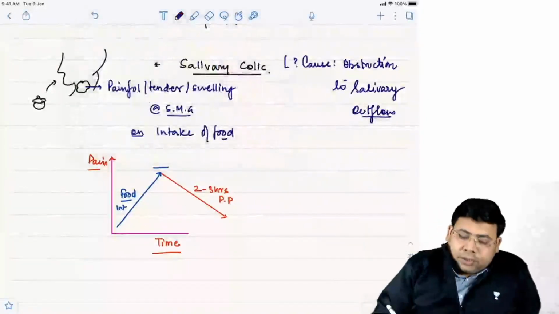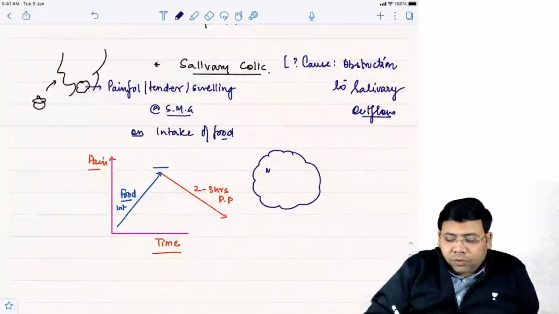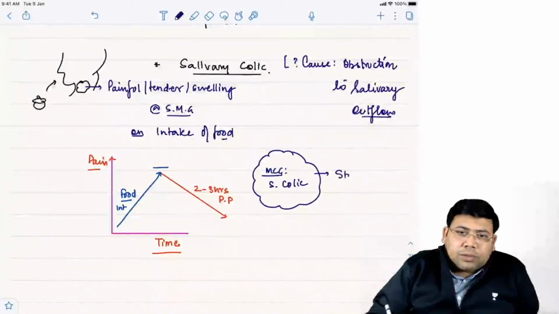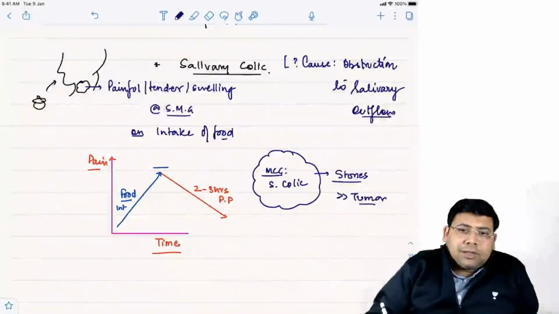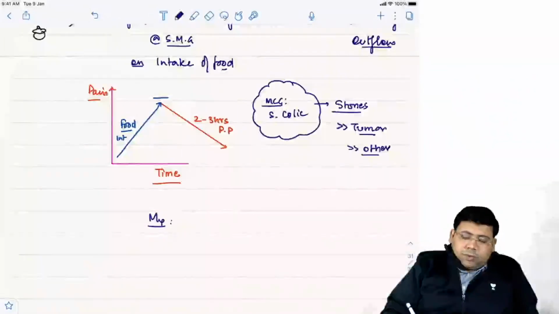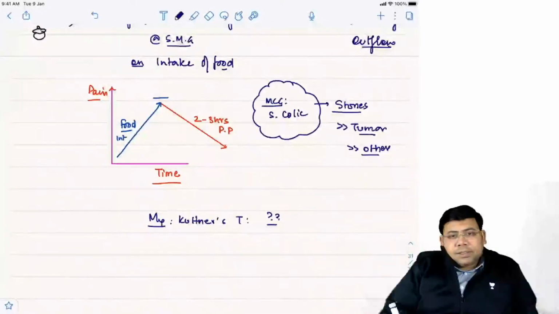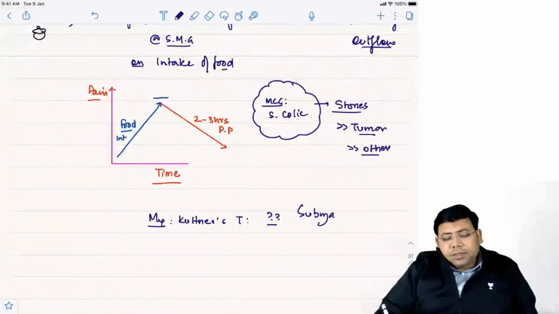One or two words on this. If you talk about salivary colic, what is the most common cause? The answer is stones, greater than tumors, and greater than others. Is that clear? What is the management of Kuttner's tumor? The answer is submandibular gland excision.